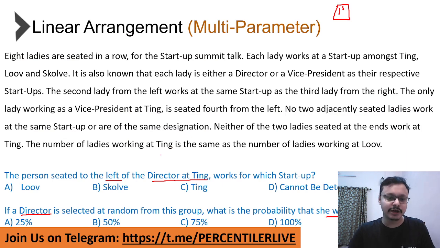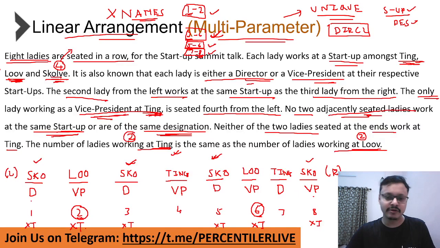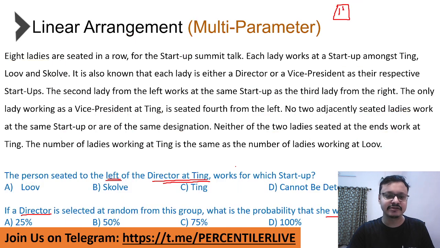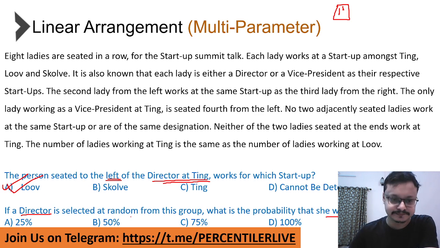So now if you simply look at the questions, who is to the left of the director at Ting? Where is the director at Ting? Director at Ting is here. Left would be this direction. You have the VP at Louvre. So left of director at Ting is the VP at Louvre, which means the answer is option A, Louvre.